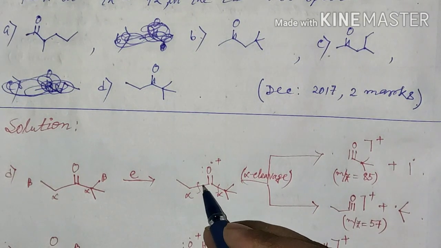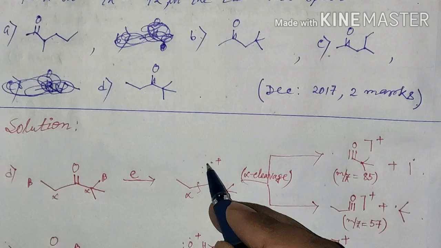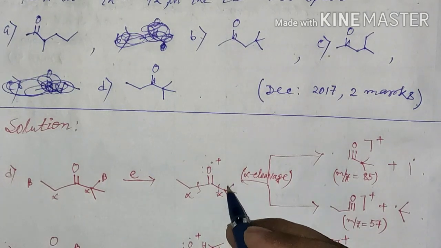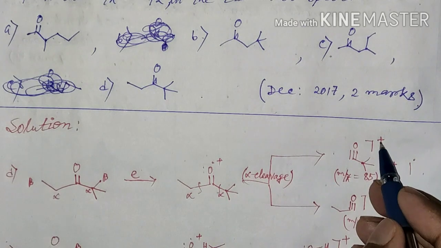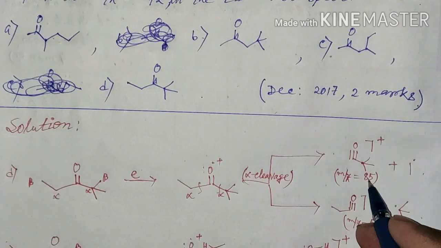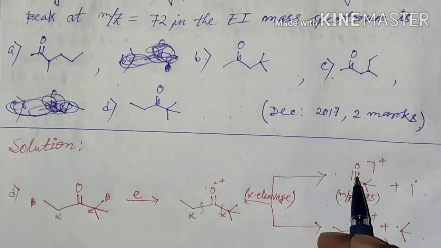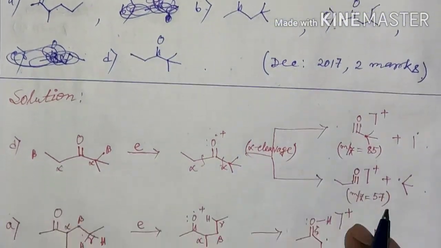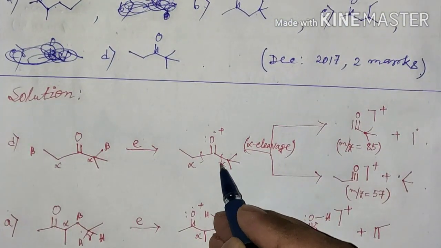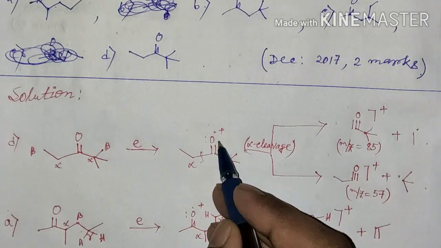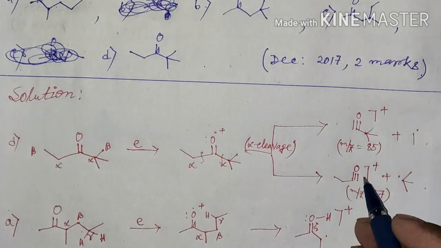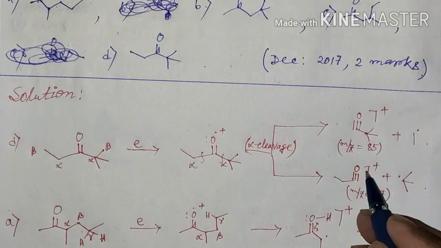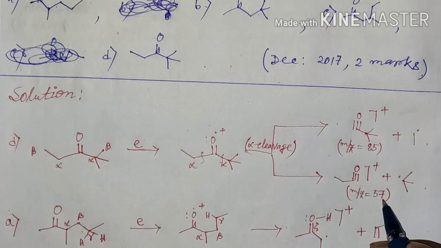If this alpha bond breaks and radical cation generates from this part, then the M by Z value corresponding to that cation will be 85, that is not equal to 72. And if this alpha bond breaks and cation is generated in this portion, then the M by Z value corresponding to that cation will be 57.